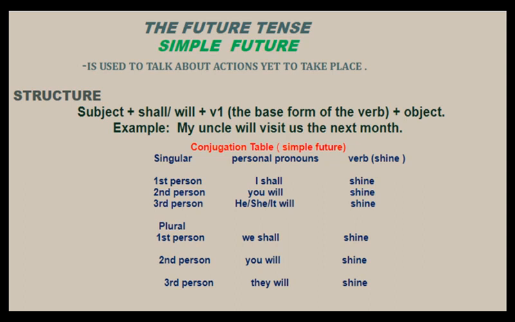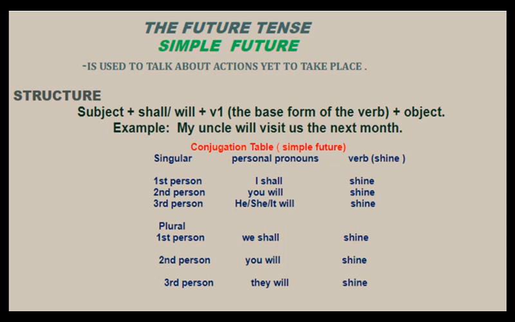We use shall with the first person singular I and first person plural, that is we. So we use shall with I and we. But these days we generally use will with all the persons, first person, second person and third person, whether singular or plural, to show the action that will take place in the future. Look at the example: My uncle will visit us next month.